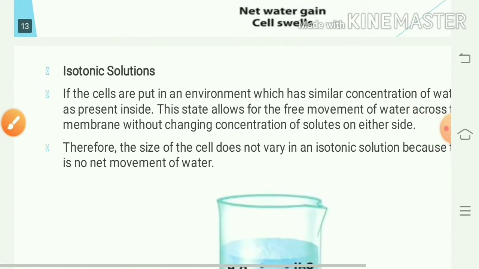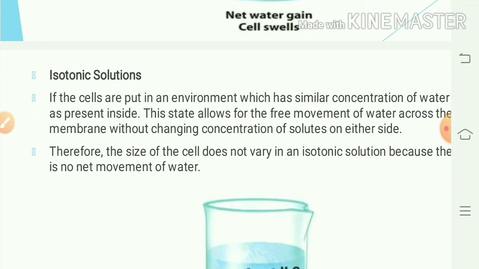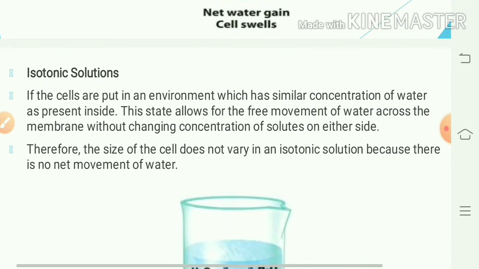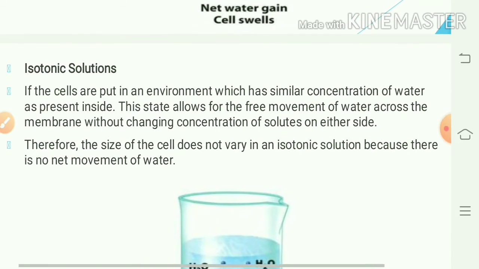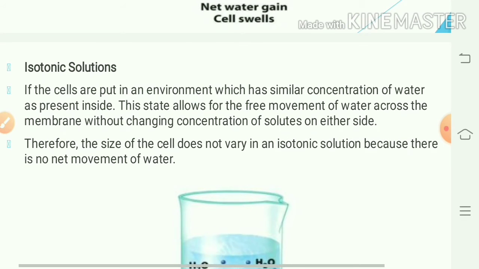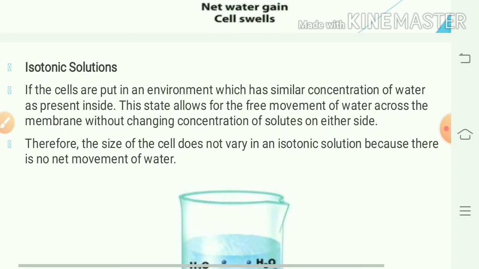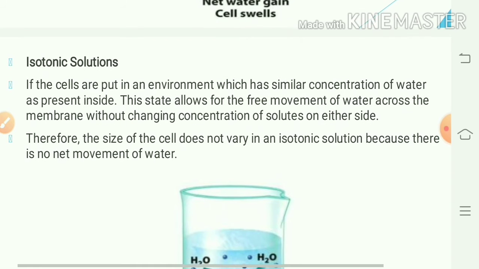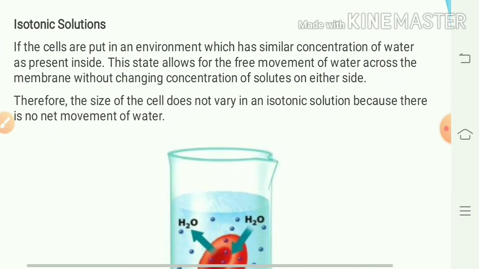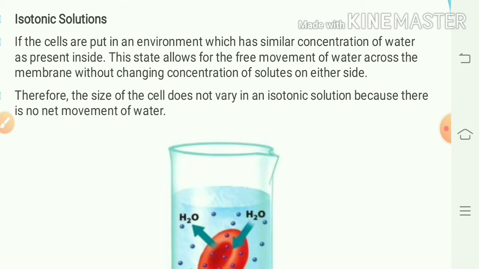Now, isotonic. If the cells are put in an environment which has similar concentration inside and outside, then the state allows for the free movement of water across the membrane without changing the concentration. Therefore, there is no change in size of the cell, and it remains as it is in the isotonic solution.